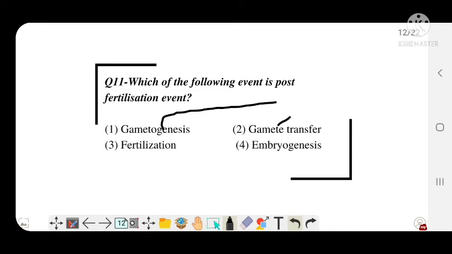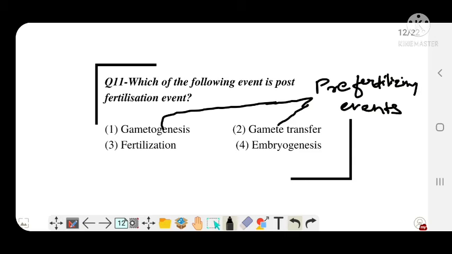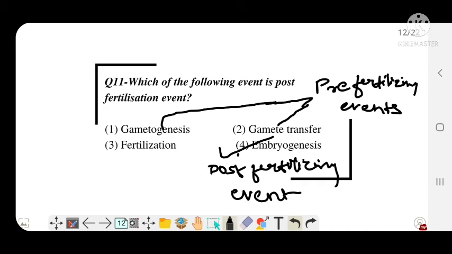Gametogenesis and gamete transfer, these both are pre-fertilizing events, and option number 4, which is the correct answer, is a post-fertilizing event, and fertilization is the fertilizing event.